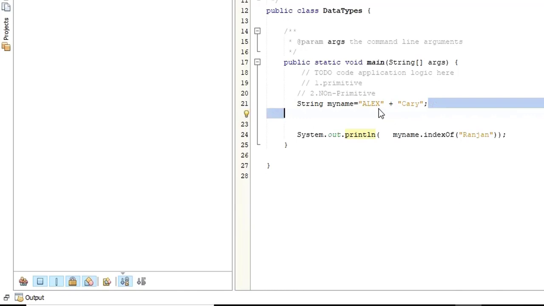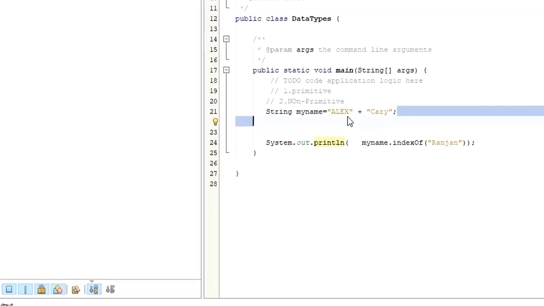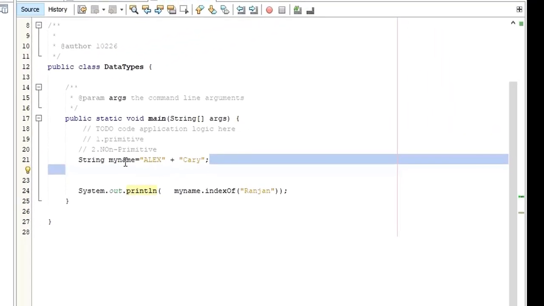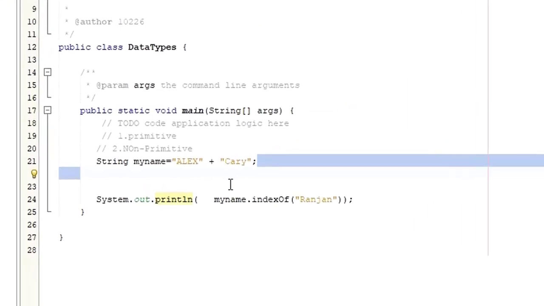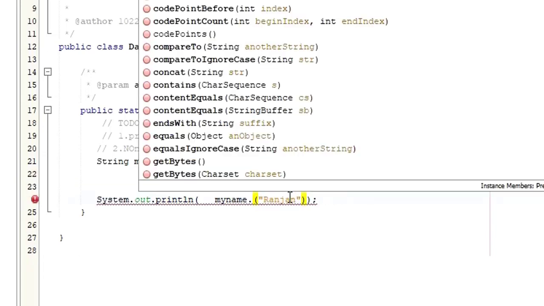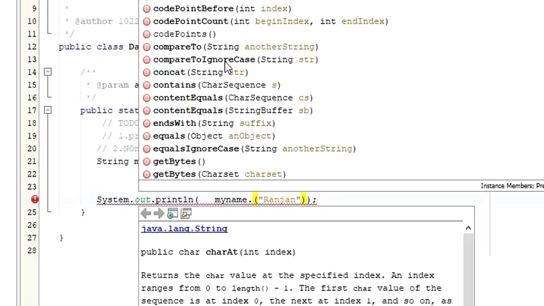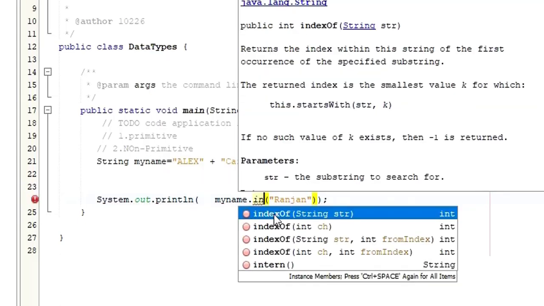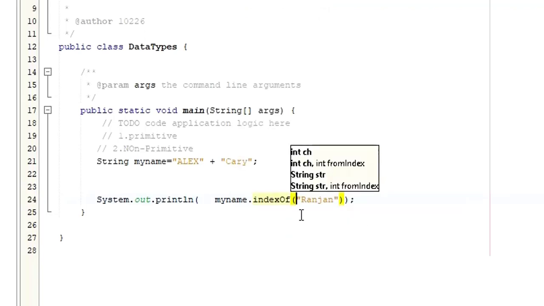So this is about the primitive data types in Java. I hope now we are clear with primitive data types in Java. There are a lot of methods that are associated with string. If you want to replace the string, if you want to find out the last string, first string, as I showed you, there are a lot of methods that can be used. So instead of indexOf, when you put dot, it is going to give us the methods that you can use with the string. So endsWith, equals, getBytes, any method you can use, right? I really want you to explore more with this particular one. So this is about the data types, especially the primitive data types.